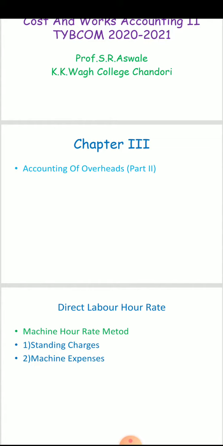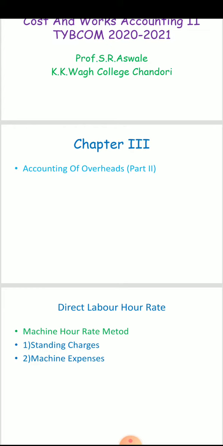The next method is the machine hour rate. This method of absorption is followed in those industries where work is performed predominantly on machines, that is, capital intensive industries. The hourly machine rate is calculated department wise. A single machine rate is unsuitable because different types of machines may be used in various producing departments. In a department, more than one rate may be computed. A separate rate is calculated for each machine or a group of machines, which constitutes a cost center for the purpose of absorption of overhead expenses.